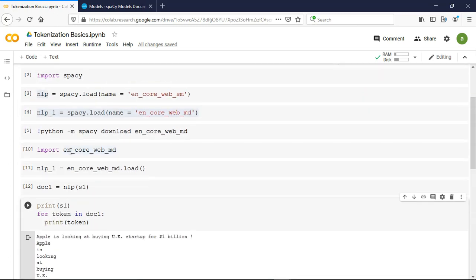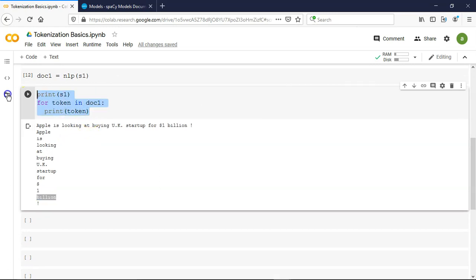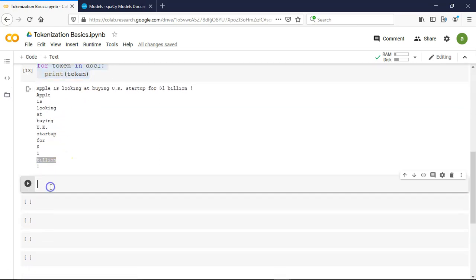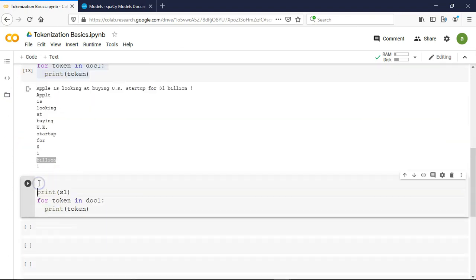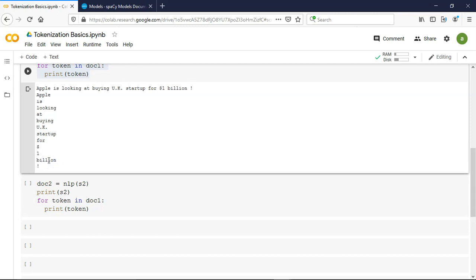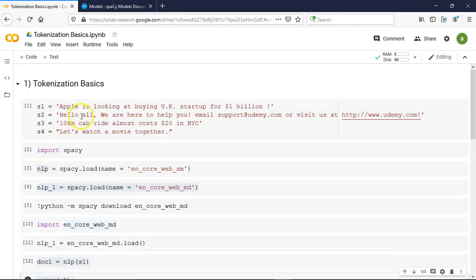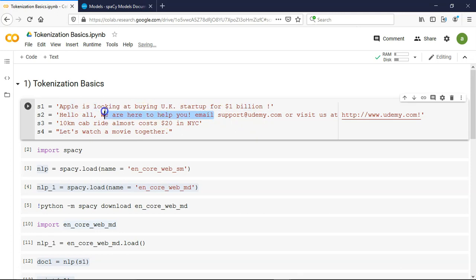Now let's go for the next one. I am just going to print everything in one cell for S2. So let me make it S2, and here doc2 from S2. Now what is this S2 and what are the challenges inside it? If you observe, up till the email there is no issue.